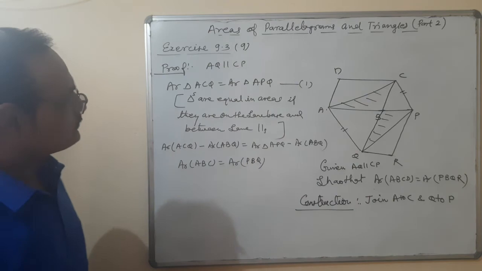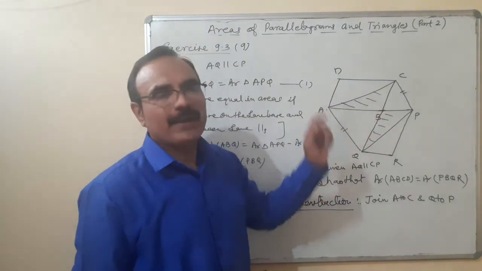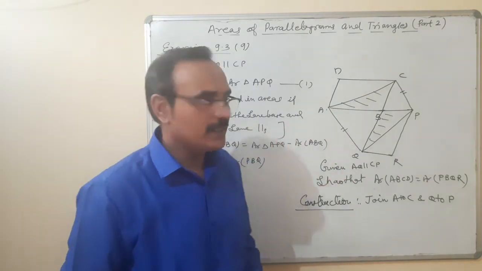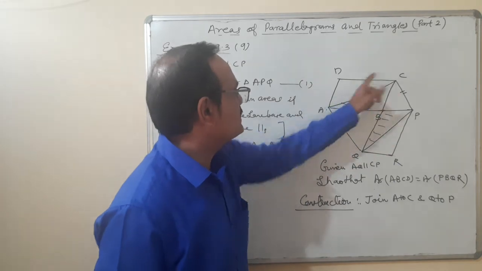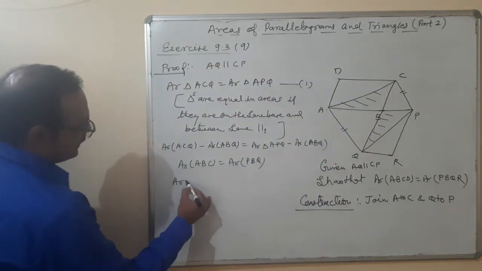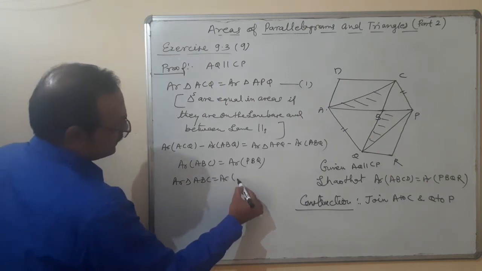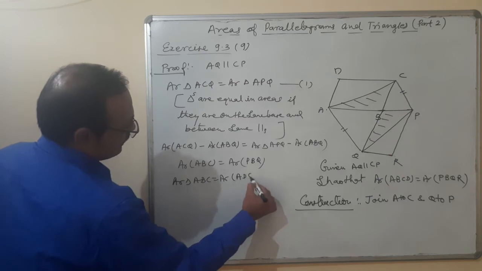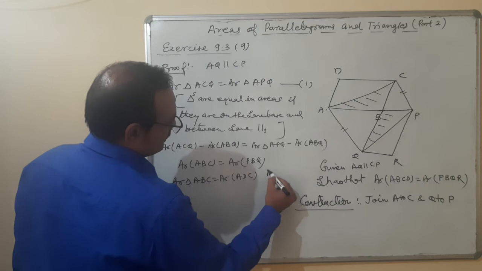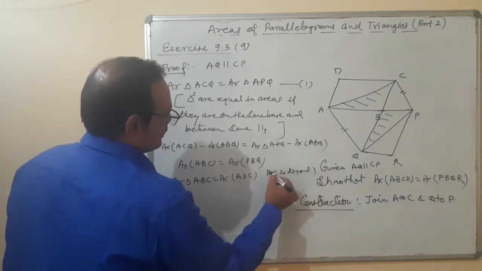Got it? Since ABCD is a parallelogram and we know that the diagonal divides the parallelogram into triangles of equal area, area of triangle ABC and area of triangle ADC both are equal, because AC is a diagonal.